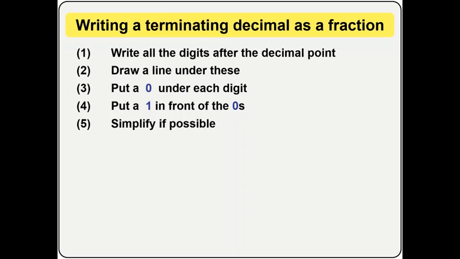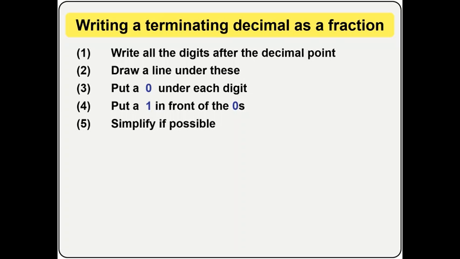Put a line under this. When they say put a line under this, we are actually saying put a line under all the digits that are after the decimal point, not the ones before. The ones before are the whole numbers. The ones after the decimal point are the ones you should put a line under. Write a 0 under each digit. That's step 3.